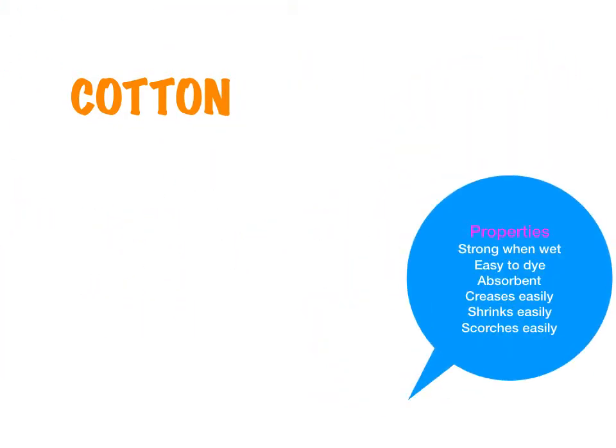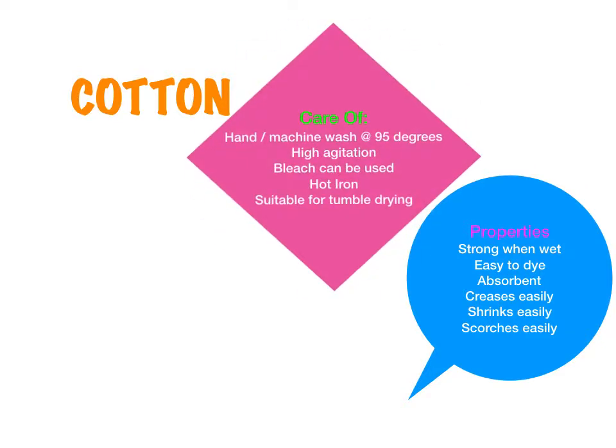Cotton is another natural fibre and it comes from the plant. The properties include that it is strong when wet, it's easy to dye, it's absorbent, it creases easily, it shrinks easily, and it scorches easily.